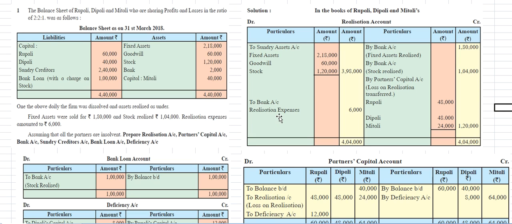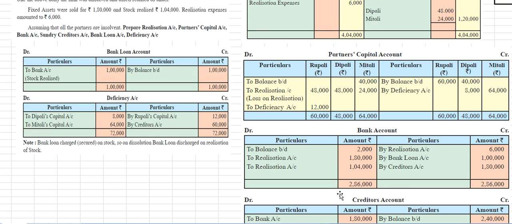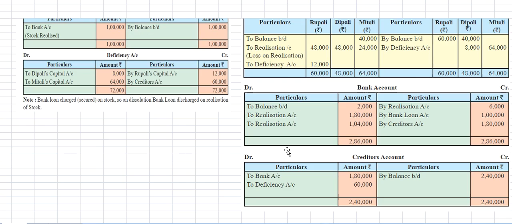So before, when one partner was insolvent, we used to prepare bills payable and bank amounts, and we used to close the account in the realization account only. But when all partners are insolvent, we need to prepare a separate account for the liabilities.